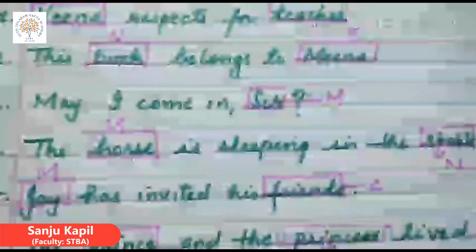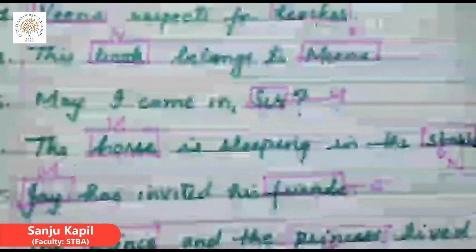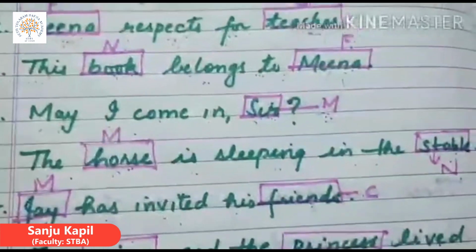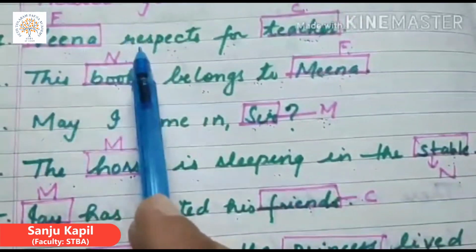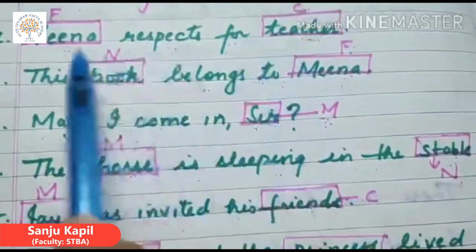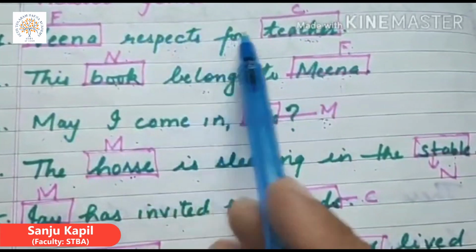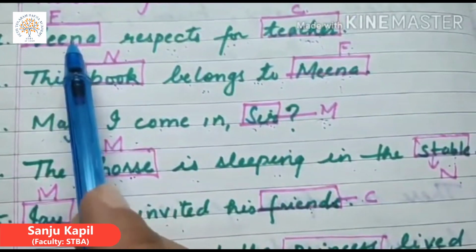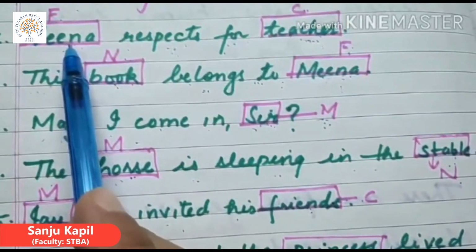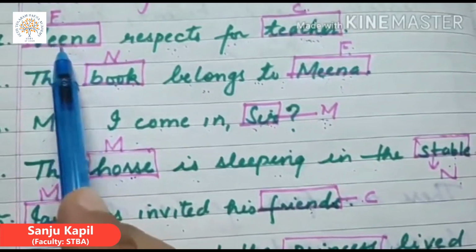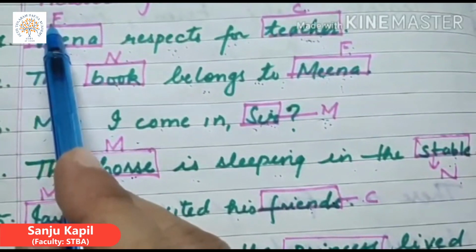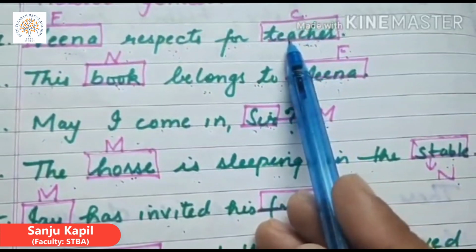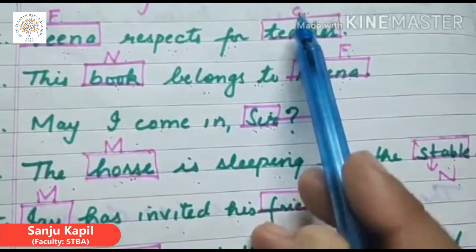Exercise in which we have to find out the masculine, feminine, common or neuter gender. The first one is: Veena, respect for teacher. Veena here is the name of a girl. So Veena here is feminine gender, and teacher can be male or female. So teacher here is common gender.